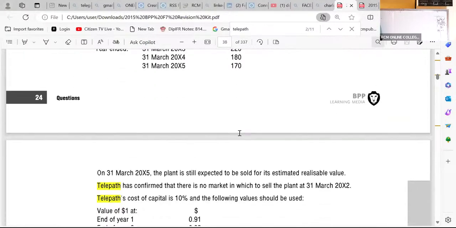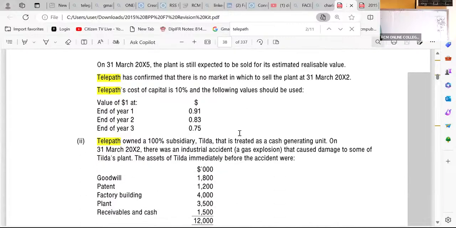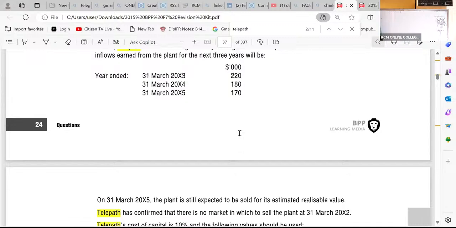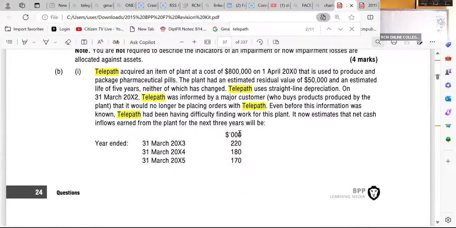So, ladies and gentlemen, for this speed, I want you to move with speed and give me the answer to this. I see how you're going to interpret this. You are told Telepath acquired an item of plant at 800,000 on 1st April 2020 that is used to produce and package pharmaceutical pills. The plant had an estimated residual value of 50,000 and an estimated life of 5 years, neither of which has changed. Telepath uses straight line depreciation.